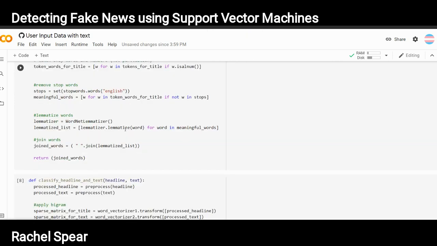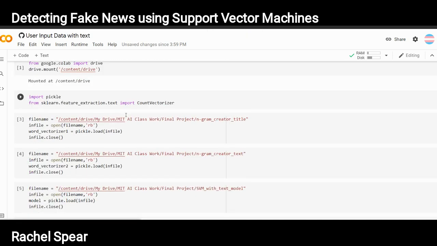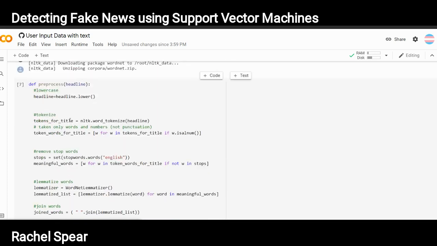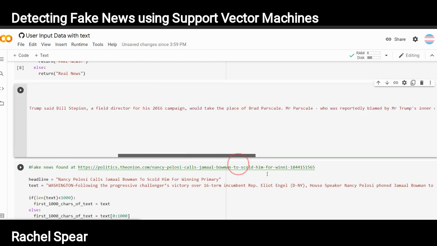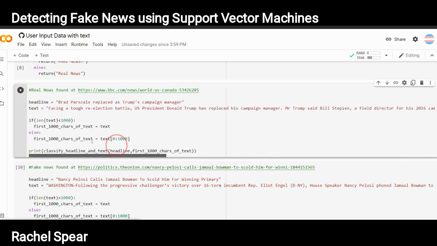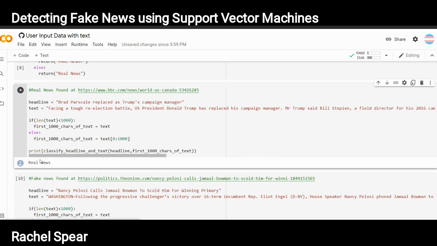Now, for the model with the text, it's largely the same process. However, you enter both the title of the news story and the first little bit of the story. So it has that, and then it takes the first 1,000 characters and classifies that. And this is a real headline: Brad Parscale replaced as Trump's campaign manager. And it classifies it as real news.